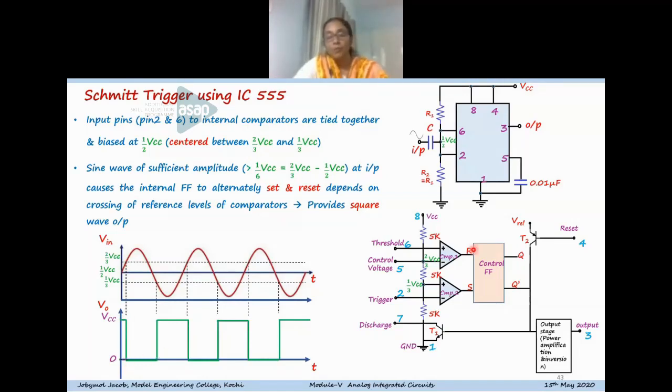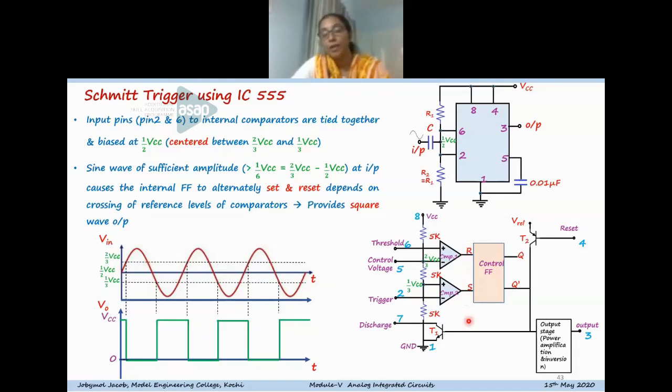And when the output becomes 0, so we know when the output of this comparator is 0, so that time again the signal value increases, and till this point reaches, we know that the comparator will be having the same status. And once it crosses this point, when the threshold voltage pin is having a voltage less than this value, then also R is equal to 0 and S equal to 0. So both, that is, it will remain in the previous condition.